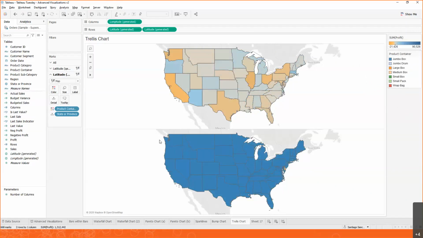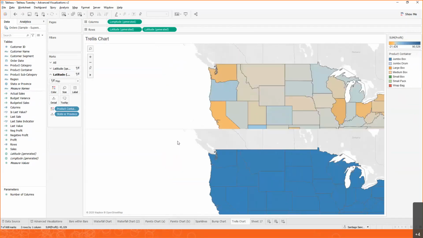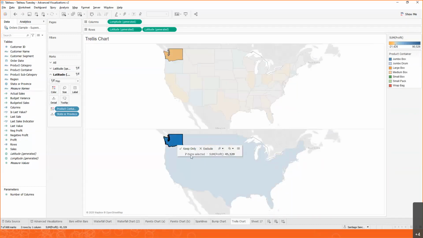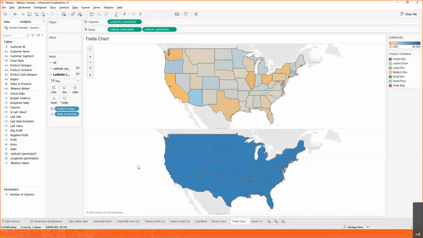What's happening, though, is that because we put product container on color or detail, if we select Washington, there's actually 7 items. There's one for every container. We are creating sort of a stack. We have layers of product containers. So that's okay, but we don't really need that right now, right? We want to split it in rows and columns.